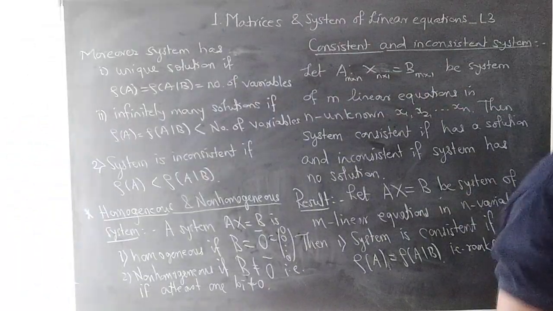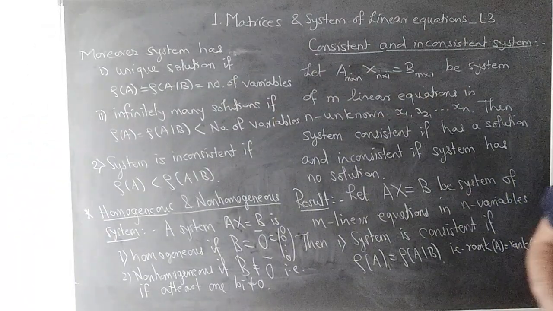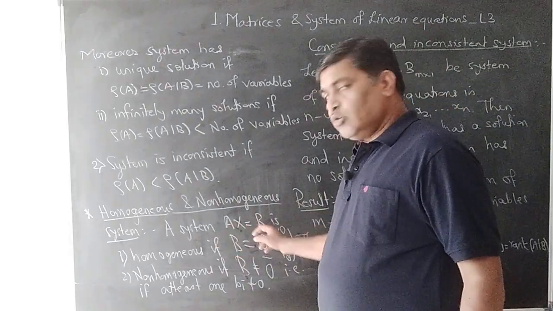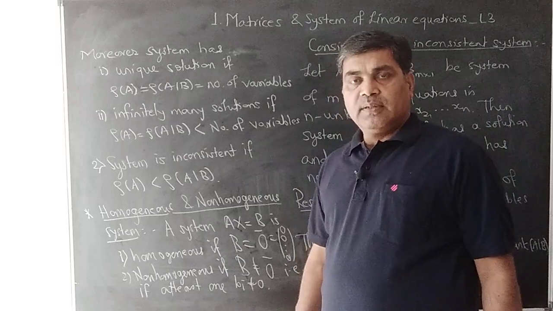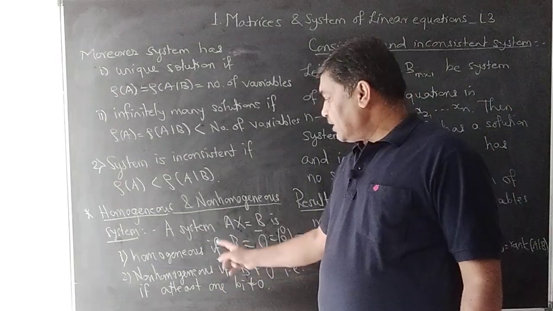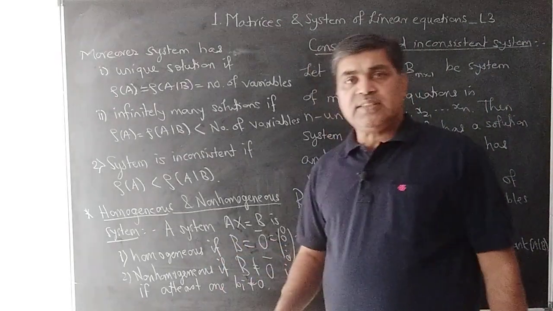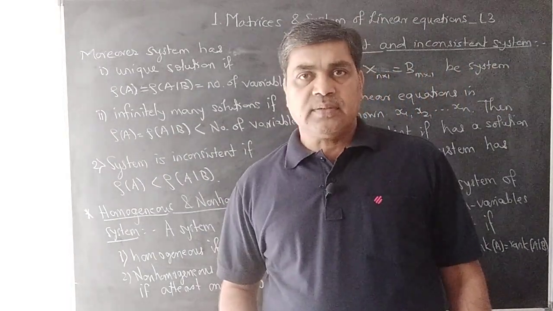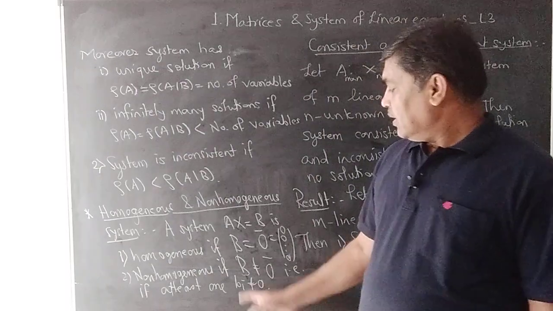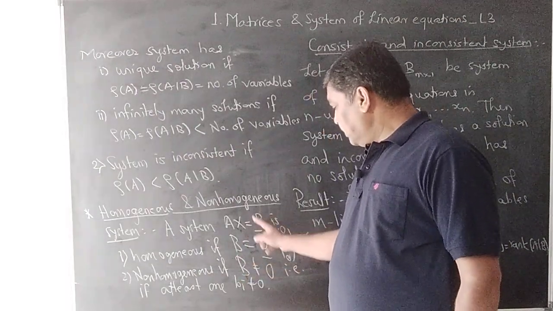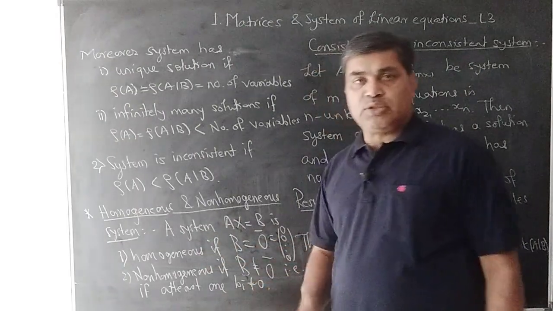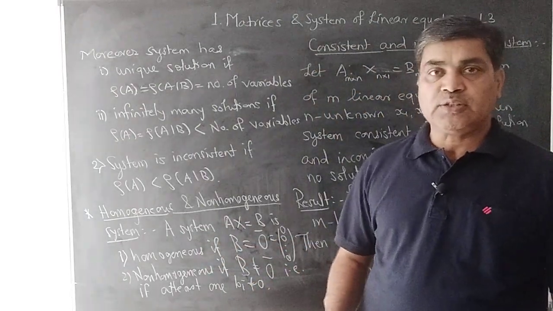So this is about the homogeneous system. Now if AX is equal to 0, then the values x1, x2 up to xn each equal to 0 must satisfy it. In a homogeneous system, the first equation equals 0, the second equation equals 0, and so on, the last equation is also 0.